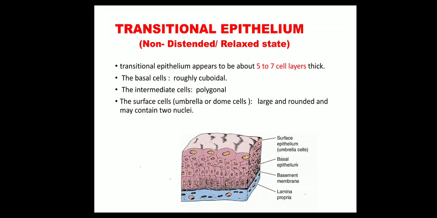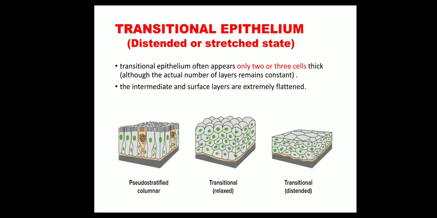When it is empty, it means that it is in a non-distended or relaxed state. When the transitional epithelium is in the relaxed or non-distended state, it has multiple layers. How many layers? It is 5 to 7 layers thick. But when it is distended or stretched, it is only 2 or 3 cells thick.